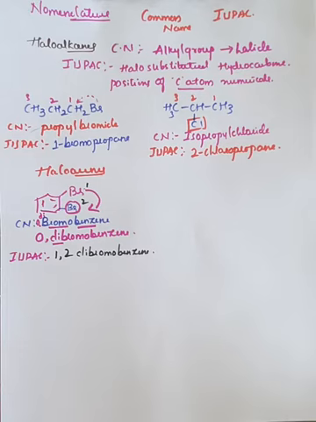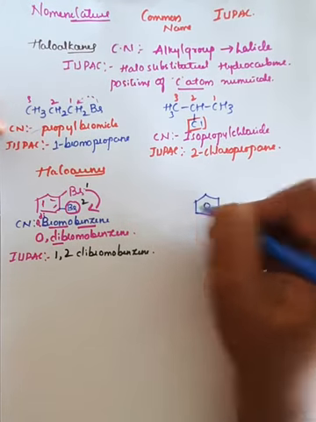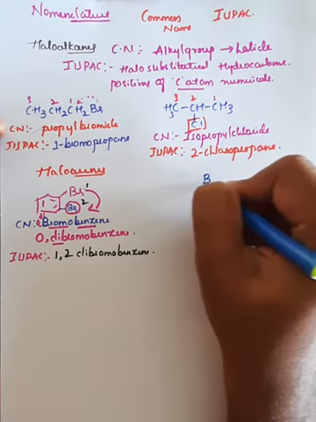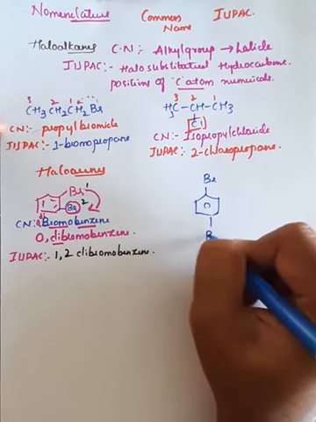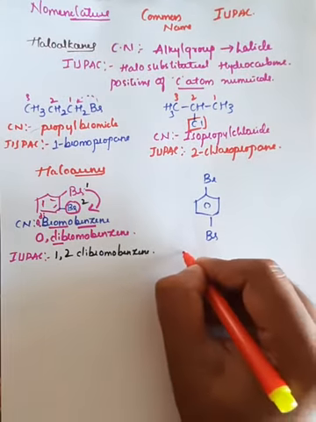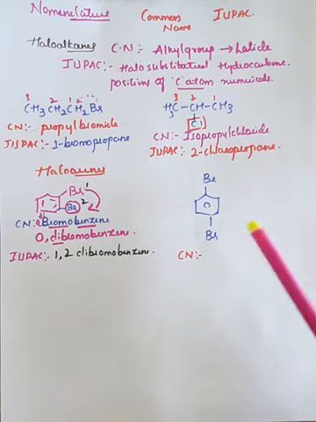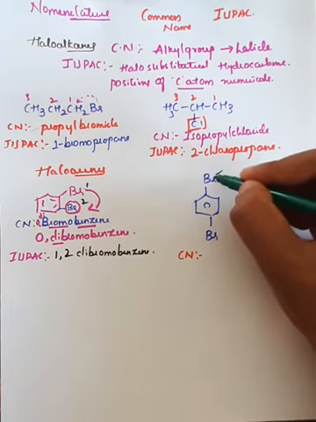Similarly, we'll see one more example. This is a benzene ring with an attachment of bromine here, and another attachment of bromine here. If I ask you to write the IUPAC name as well as the common name of this compound: if you consider either bromine, the other is at the para position.